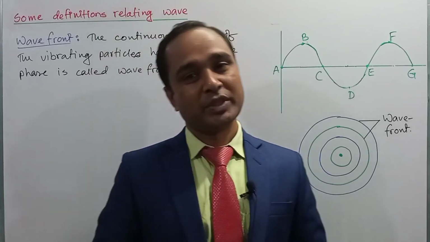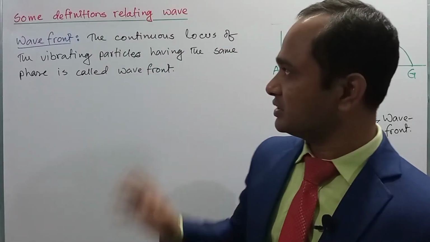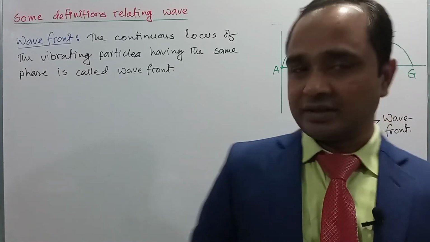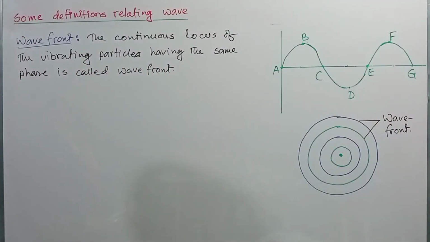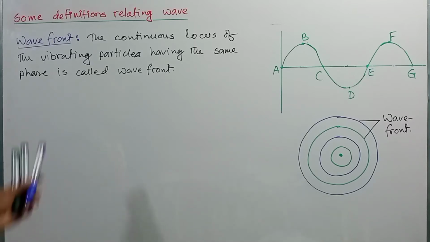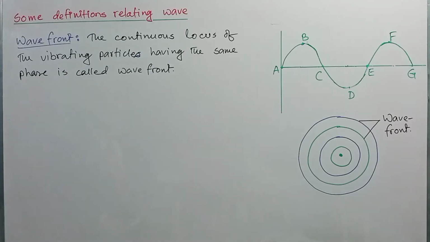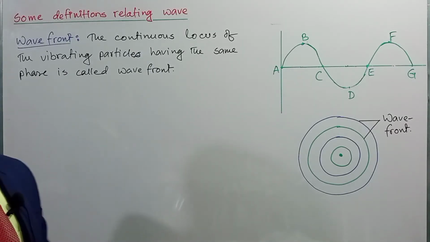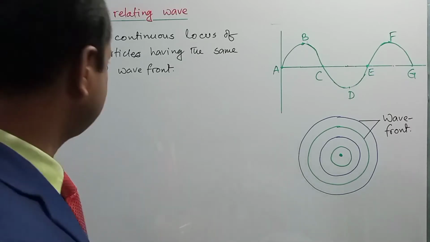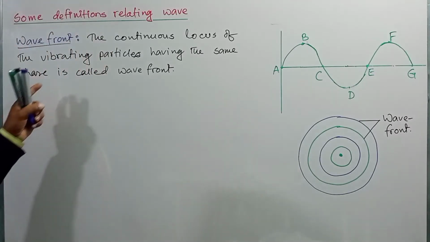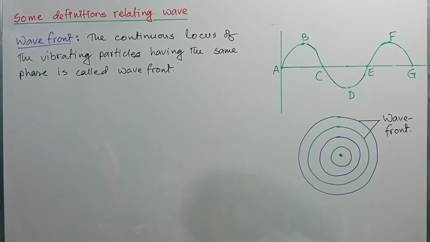Dear student, now we will see another very important term, and the important term is wavefront. The definition of wavefront is: the continuous locus of the vibrating particles having the same phase is called wavefront. In our earlier definition we have already learned what phase is. So the continuous locus of the vibrating particles having the same phase is called wavefront.